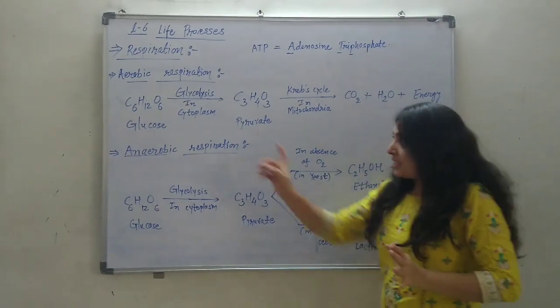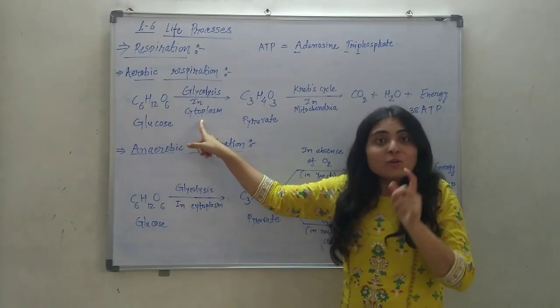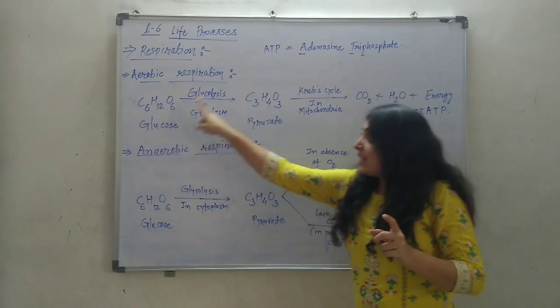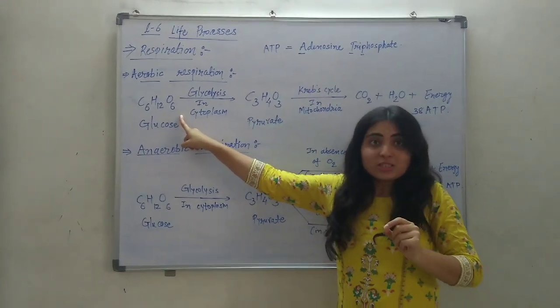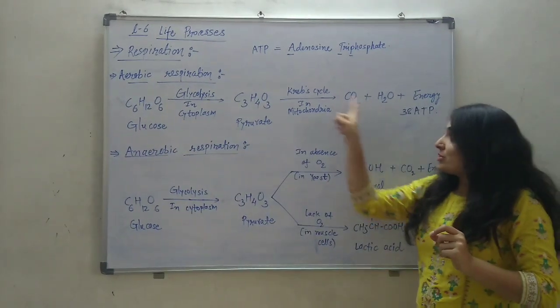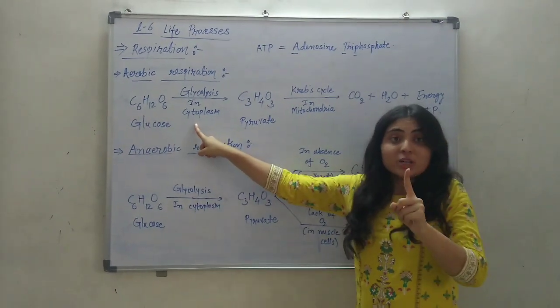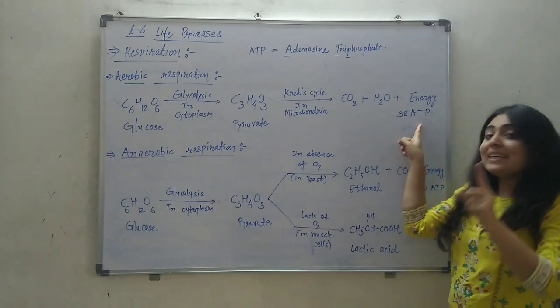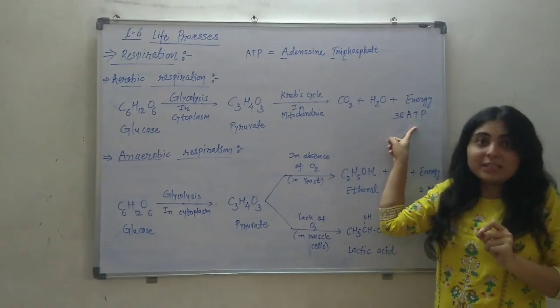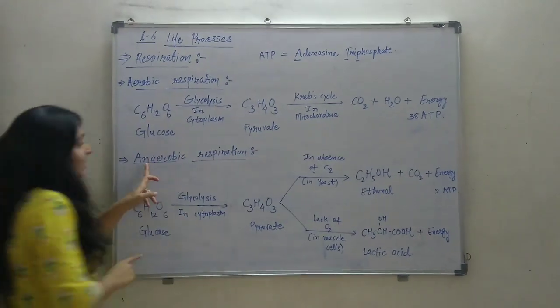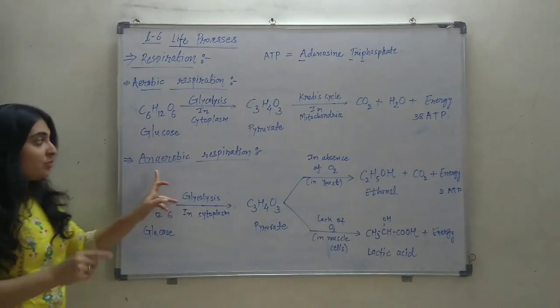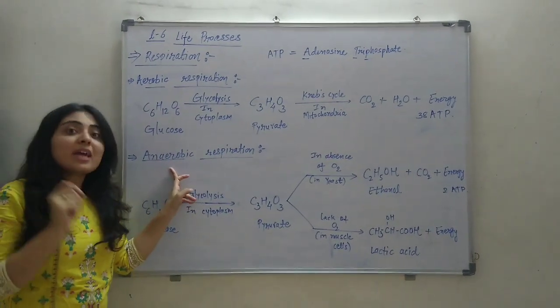It is said that in respiration, when one glucose molecule is broken down to carbon dioxide, it will give 38 molecules of ATP. That's much more.